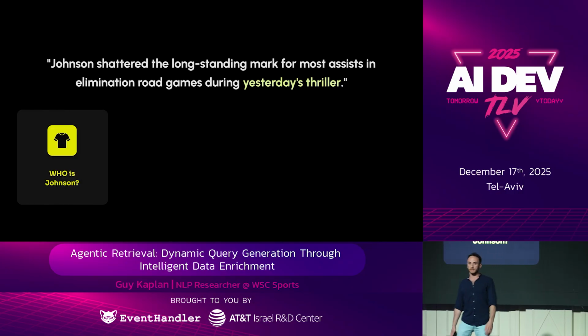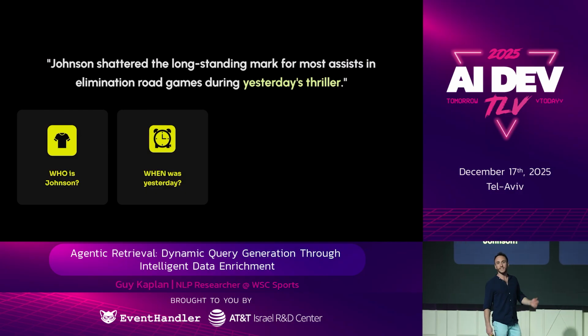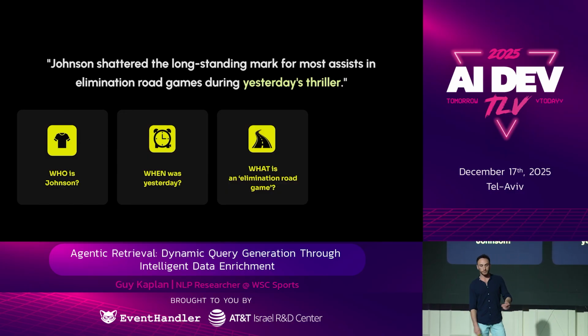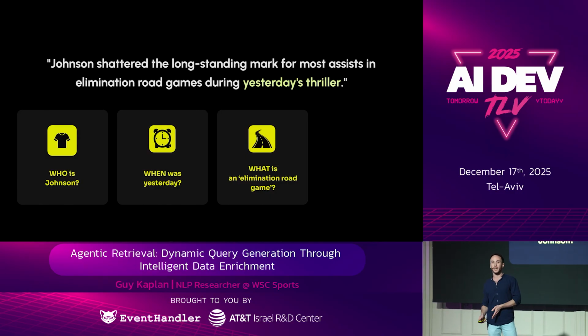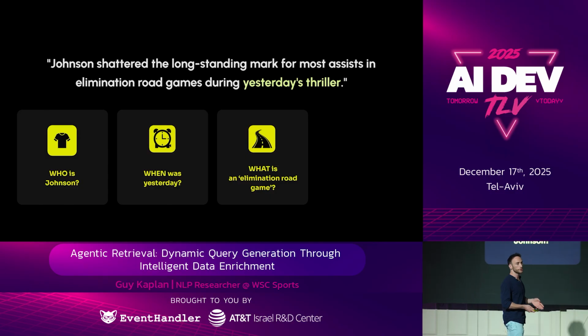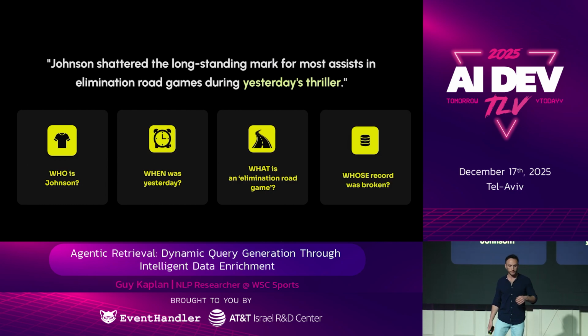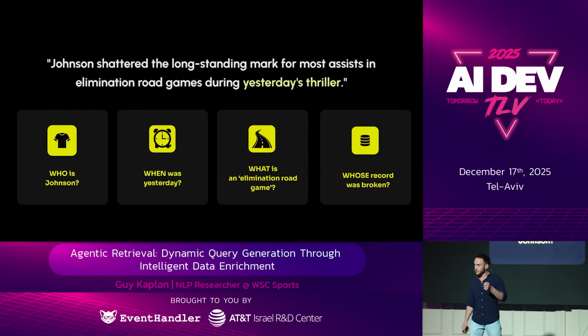First of all, who is Johnson? There's dozens of Johnsons in the NBA league. There's Magic, Joe, Jalen. Also, when was yesterday? Yesterday is relative to the article date, not the server time. And what is an elimination road game? That's a logical state of the world. Okay, that's not just a few keywords. And of course, whose record was broken? So the text implies there is someone who held this record beforehand, but it doesn't really mention him.